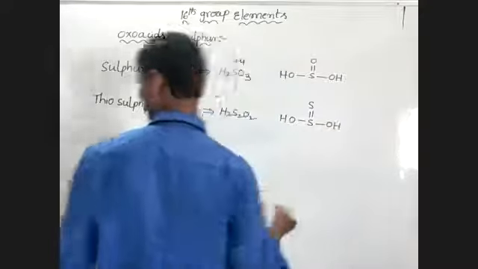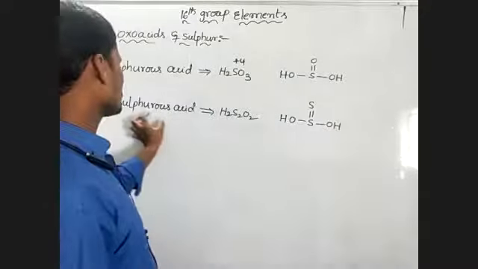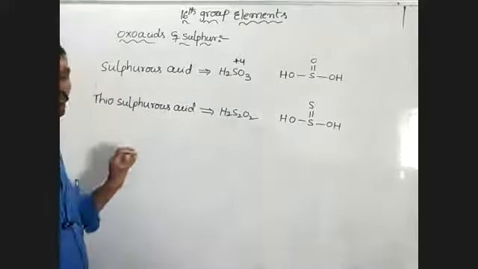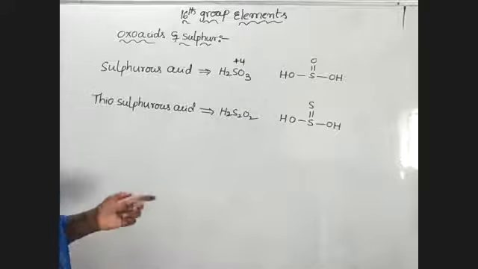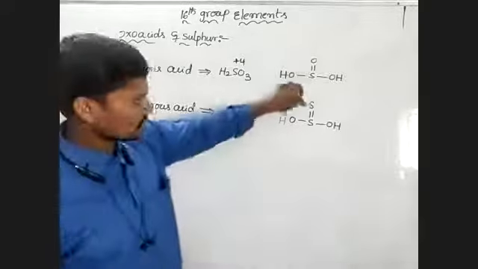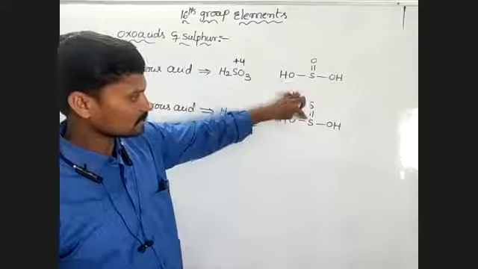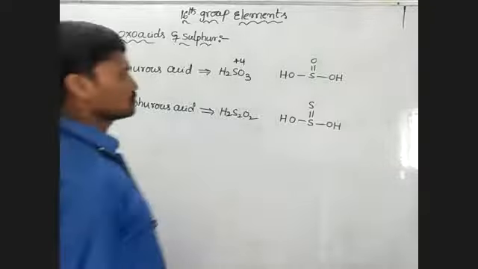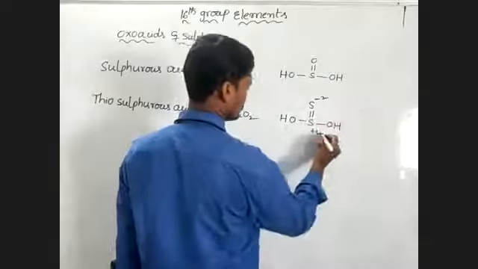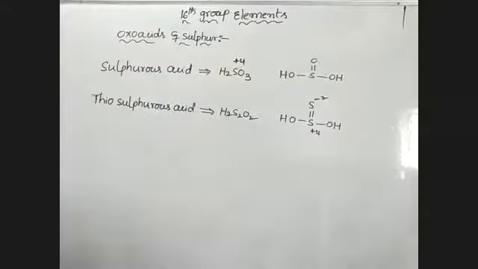Thio means a bond takes place between 2 sulfur atoms, S-S bonds are there. When S-S bonds are present, we indicate it as thio. Since the S-S bond is linked here, this is thiosulfurous acid. In this thiosulfurous acid, one oxidation state is -2 and the other is +4. These are the oxidation states of the 2 sulfur atoms.